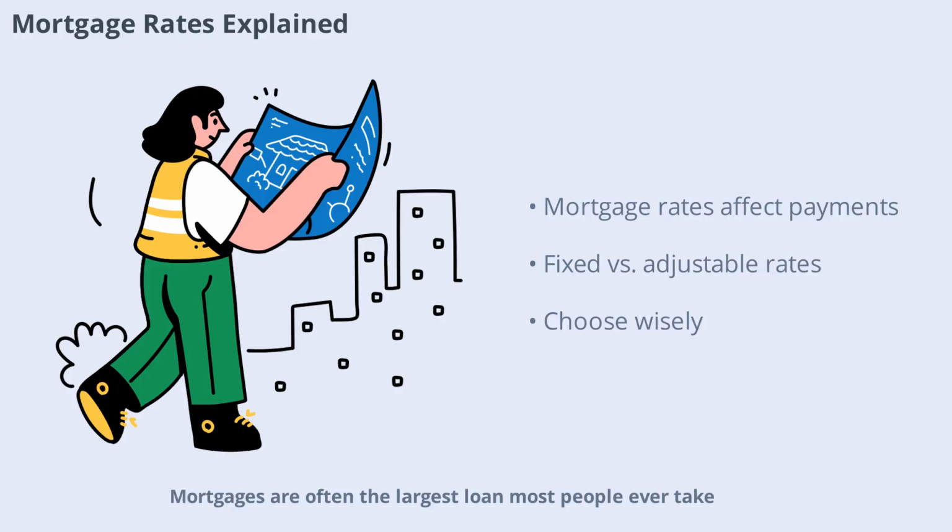Mortgages are often the largest loan most people ever take. The interest rate on your mortgage determines how much you'll pay each month and over the life of the loan. Fixed-rate mortgages lock in your rate, while adjustable-rate mortgages can change with market conditions. Knowing how rates work can help you choose the right mortgage for your needs.